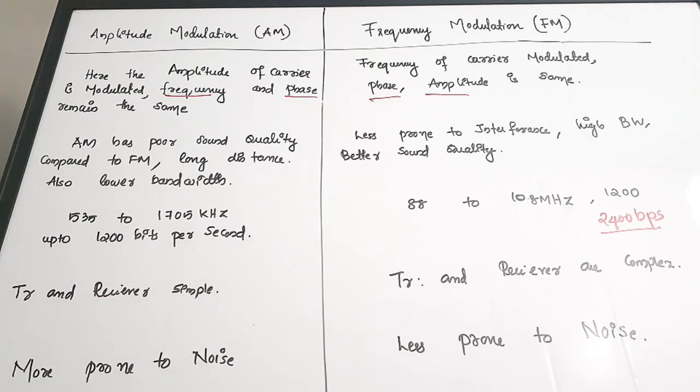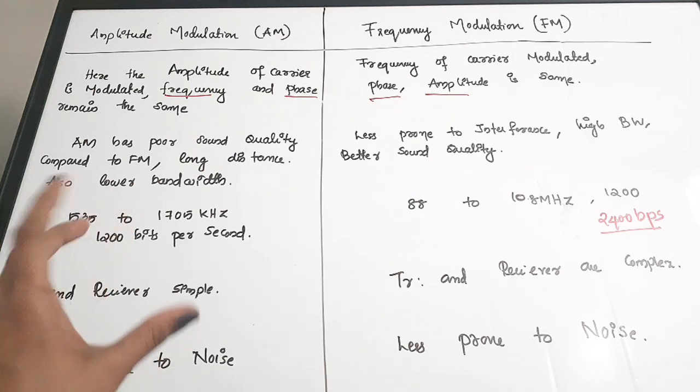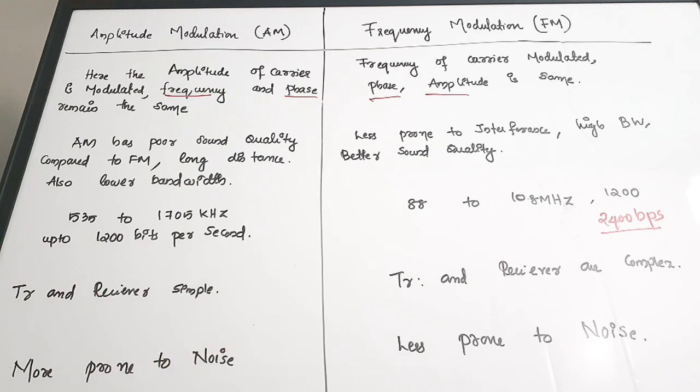Next is the design of the transmitter and the receiver. The transmitter and the receiver of AM modulation is simple, but there is a requirement of synchronization, especially for the case of single sideband suppressed carrier. So there are various variations of AM, right? Single sideband suppressed carrier, double sideband suppressed carrier, vestigial sideband suppressed carrier.